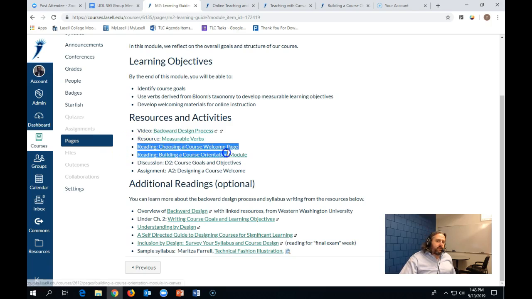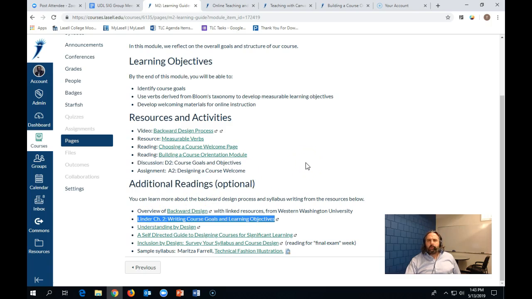These two readings basically are web pages that show models for how you can design pages in Canvas, welcome pages, bringing students into your Canvas course. And of the additional readings, the optional readings for the week, I'd say the Linder chapter would probably be the most useful to you, because the Linder chapter would talk a little bit more about goals, objectives, and how you can ensure that those are measurable for your students.